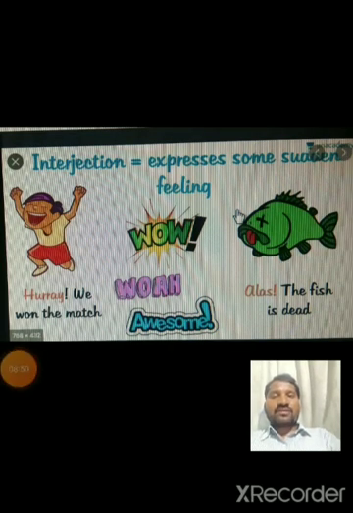Next, the last one: interjection. An interjection is a word that expresses sudden feelings of joy, pleasure, sadness. Look at the examples. Hooray! We won the match. Wow! Whoa! Awesome! Alas! The fish is dead.